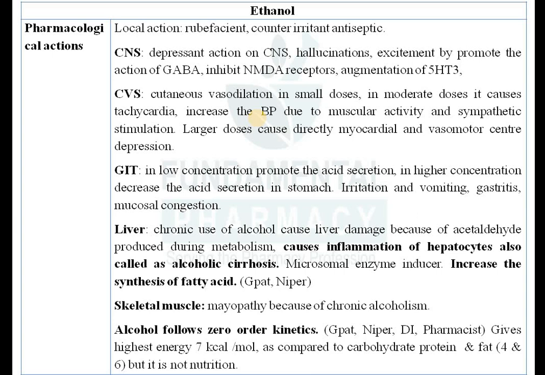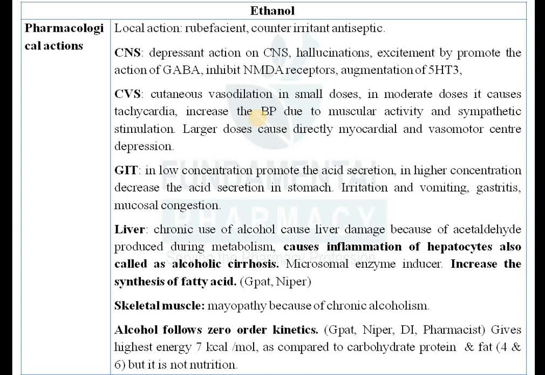70% to 90%. It is used in the concentration range of 70 to 90% as an antiseptic. Beyond this concentration, it is antiseptic, but it is dehydrating to the skin. Mostly it is used in this concentration range only. 70 to 90% alcohol is used as an antiseptic externally, right? Not internally. If you take 70% alcohol internally, you will die.